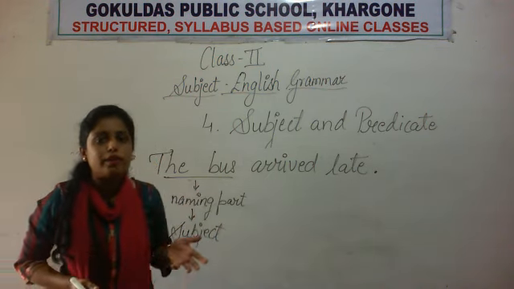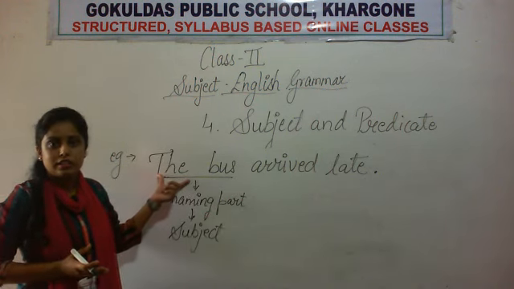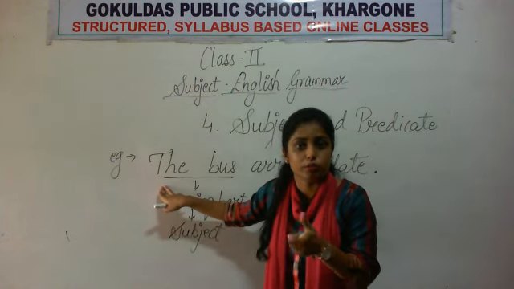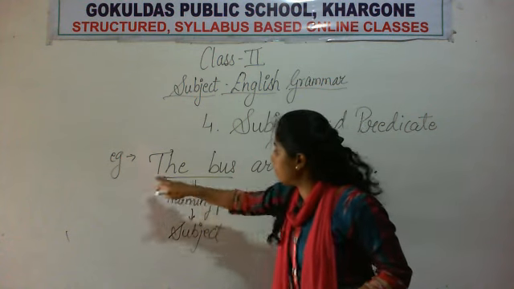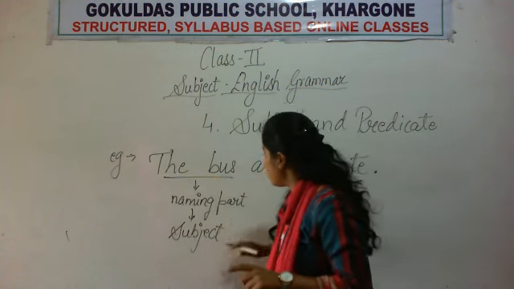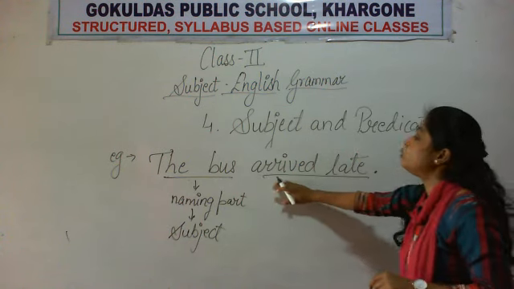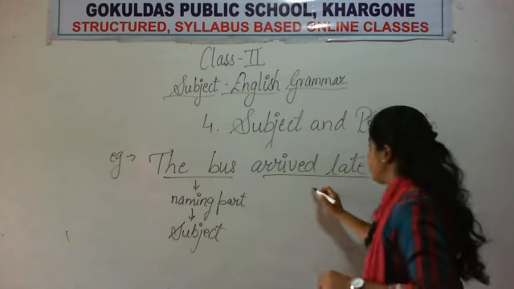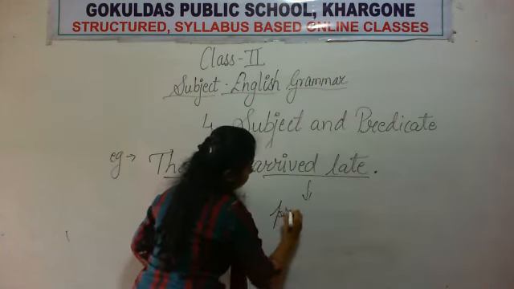So you know most of the people have this confusion कि only the starting word is the subject. ठीक है, बहुत सारे लोगों को ये confusion होता है कि सिर्फ जो beginning word है ना, starting word, वो subject है. But it is not like that. The bus. Who arrived late? The bus arrived late. Okay, so here the bus is the subject. And arrived late, the doing part of the sentence, is the predicate.